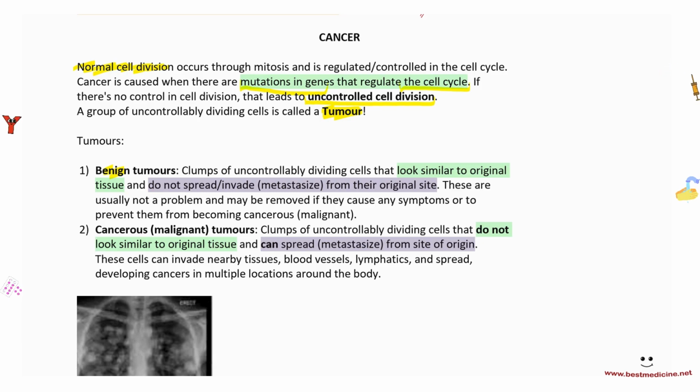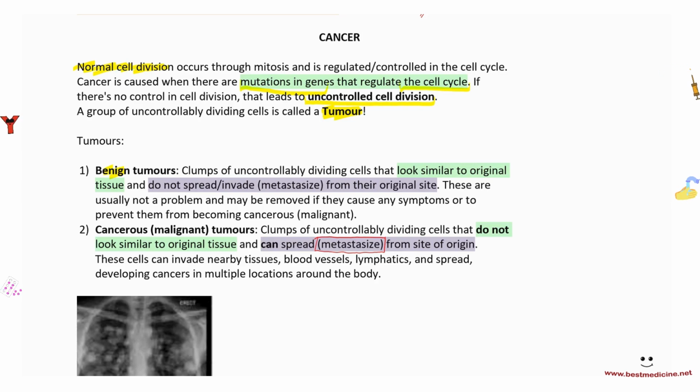But the other types of tumors, and I want you to be familiar with this term now, are cancerous tumors, also called malignant tumors. Okay, malignant is the term that is used for a tumor that is cancerous, that has the ability to spread. And the act of spreading itself, and I want you to be familiar with this term as well, is called metastasis. So to be able to metastasize is to be able to spread from one place to another, and the act itself is called metastasis. So malignant tumors are those that have the ability to metastasize from one place to another.